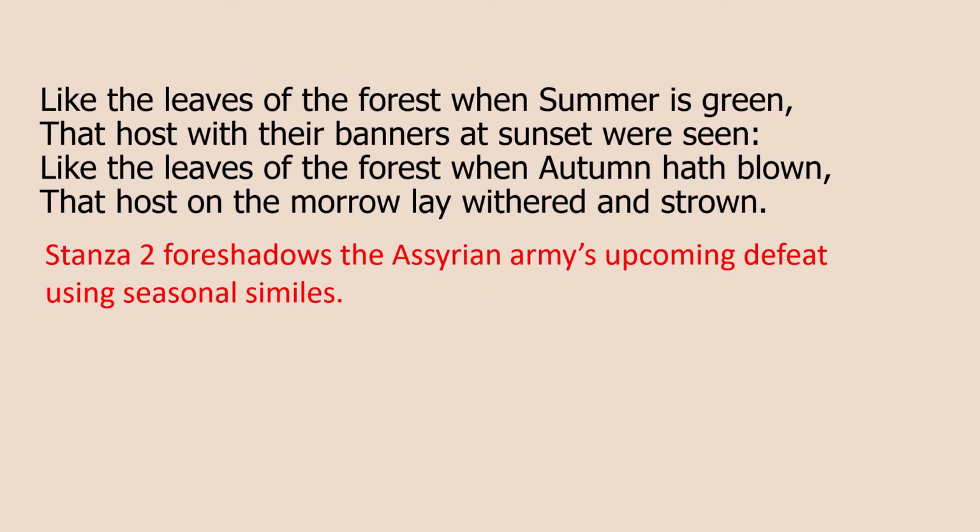But in stanza 2, Lord Byron foreshadows the Assyrian army's upcoming defeat, a surprise defeat to be honest. And he does this through seasonal similes. So he describes the soldiers like leaves, and they start off like leaves in the summer, which are green and strong, but they end the poem like leaves in autumn, which are sort of brown and dead. This suggests that they might be defeated and they might end up being killed.